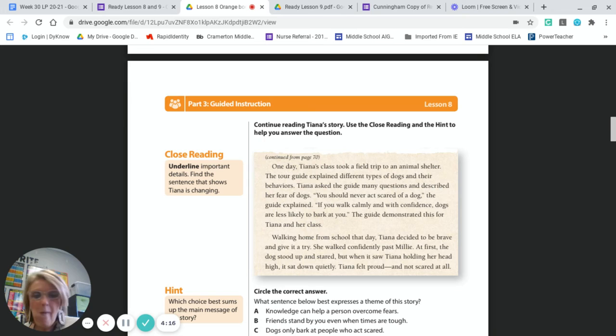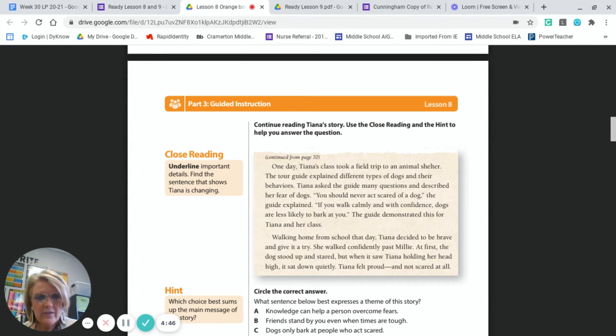So one day, Tiana's class took a field trip to an animal shelter. The tour guide explained different types of dogs and their behaviors. Tiana asked the guide many questions and described her fear of dogs. All right, I think that part is really important because she's asking questions about it as if she's trying to get some answers so she could find peace with it.